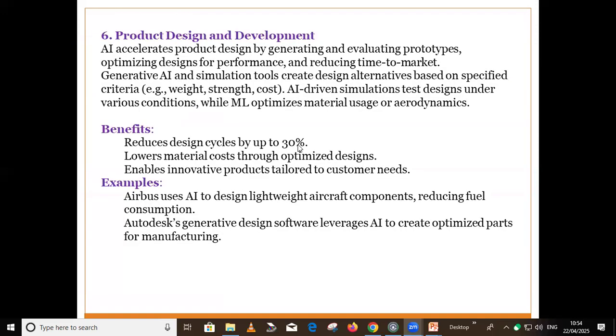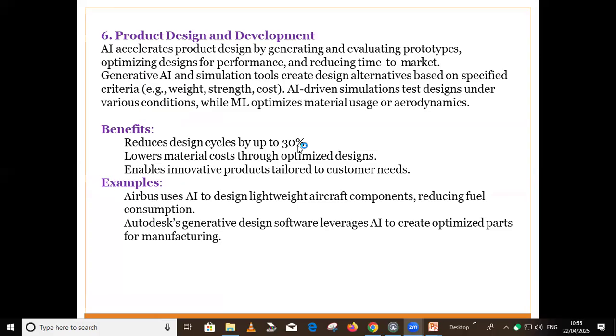Now, next is product design and development. Again, AI accelerates the product design. Suppose you want to analyze a new design or develop a new product. To generate this product design, we can implement AI. This helps to optimize the design performance, and it can reduce the time to market.